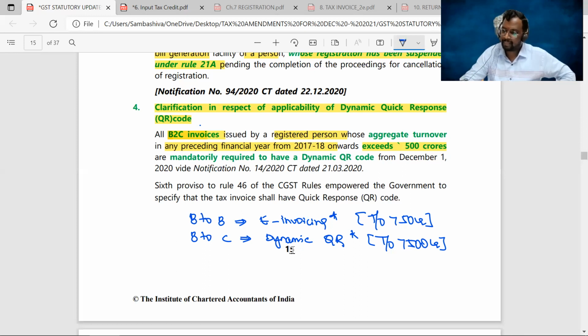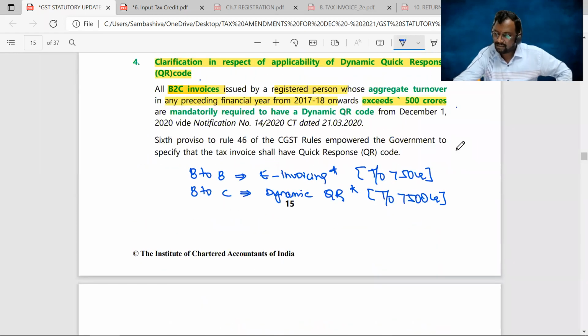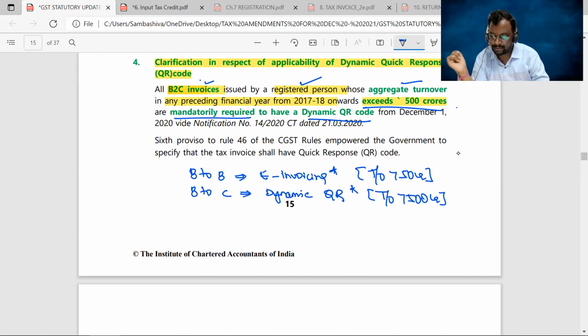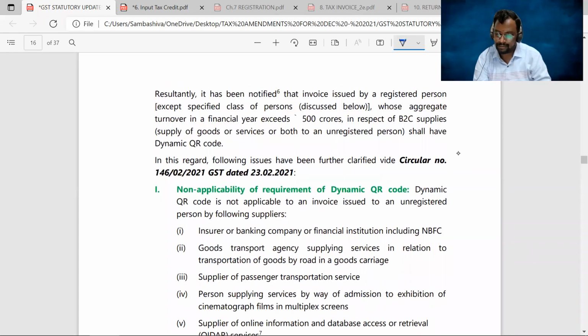So this is a clarification with respect to this provision, sir. This is applicable only with respect to B2C invoices and those registered persons whose aggregate turnover exceeded 500 crores. Then they must have a dynamic QR code system. Okay, sir. Next.